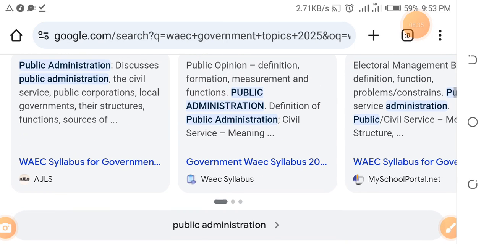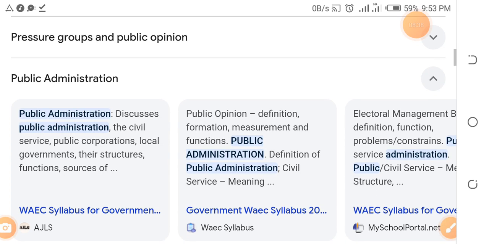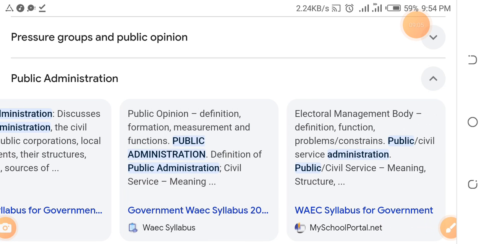There may be other things, but these are the areas I want you to focus on, as you also touch other topics. Read things like the civil service, public corporation, local government, their structure, functions, definition. Then read things like public opinion, definition of public opinion, formation of public opinion, measurement of public opinion, functions of public opinion, public administration, definition of public administration, civil service, and all the rest. So study things like electoral management body, definition, function, problems, public and civil administration, and all the rest. Focus on these things.